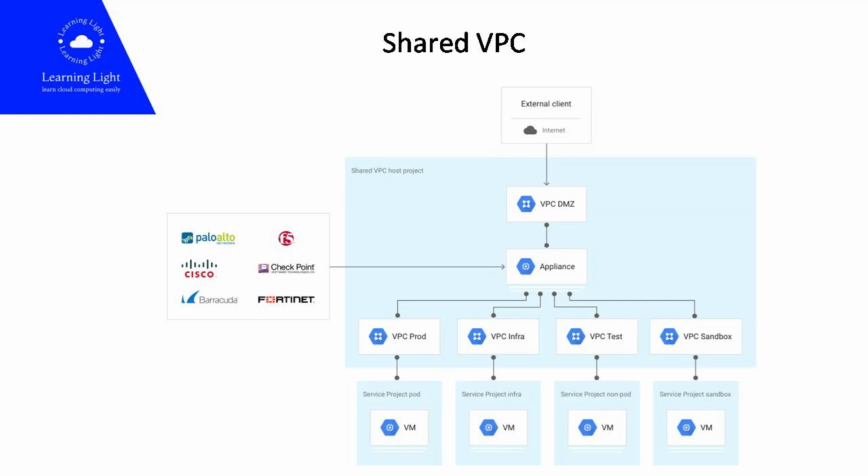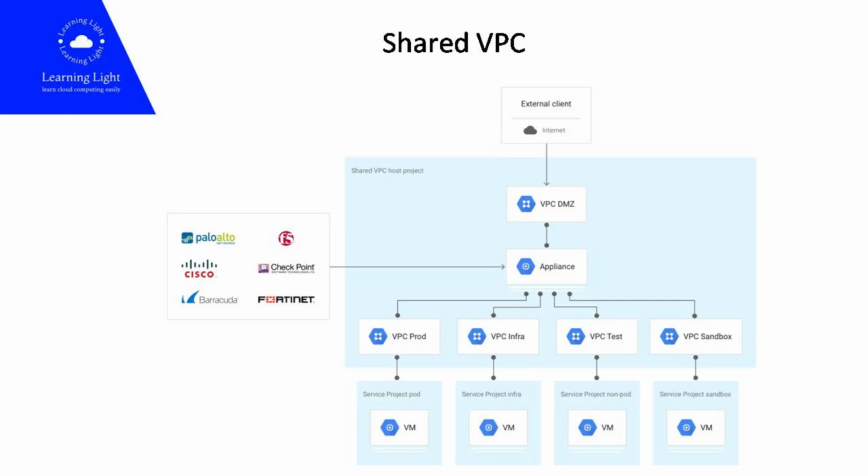Shared VPC allows an organization to connect resources from multiple projects to a common virtual private cloud network so that they can communicate with each other securely and efficiently by using internal IP addresses from that network. When you use shared VPC, you designate a project as a host project and attach one or more other service projects to it. The VPC networks in the host project are called shared VPC networks. Eligible resources from service projects can use subnets in the shared VPC network.